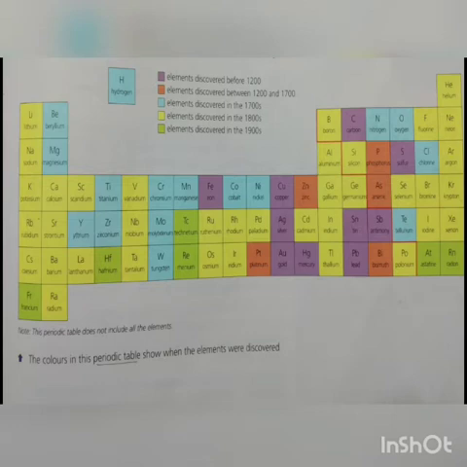The elements in orange color were discovered between 1200 and 1700. The elements in blue color were discovered in the 1700s. The elements in yellow were discovered in the 1800s, and the elements in green were discovered in the 1900s.